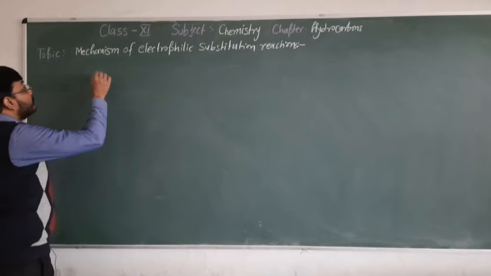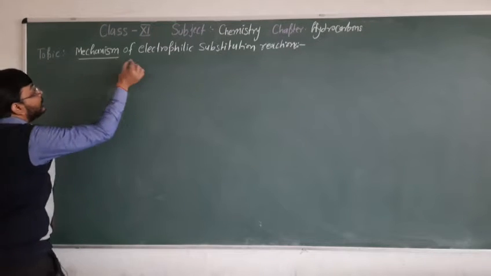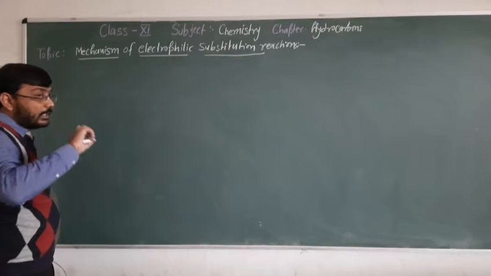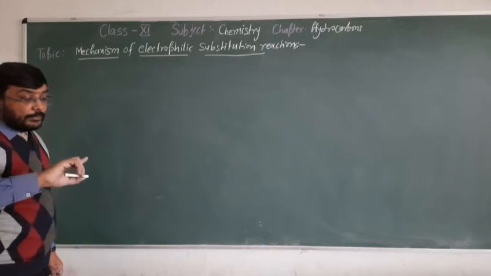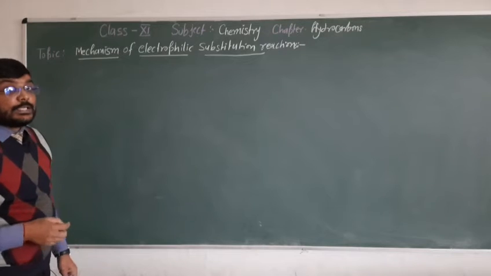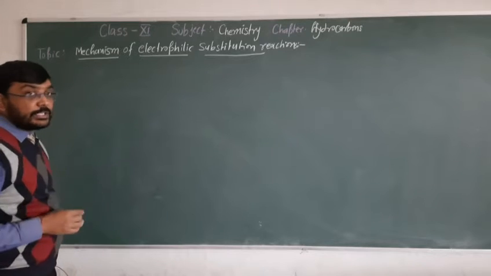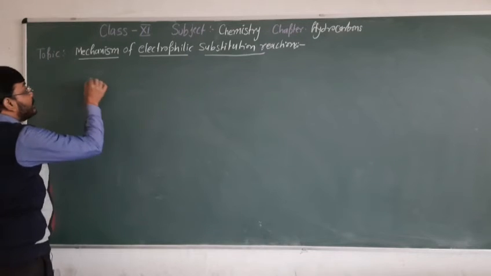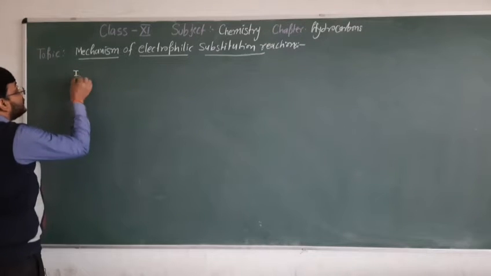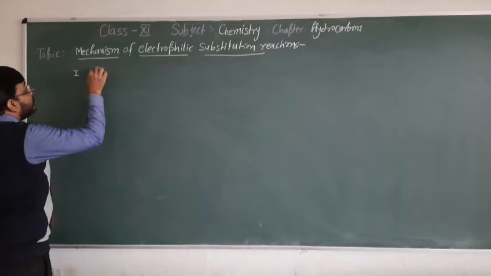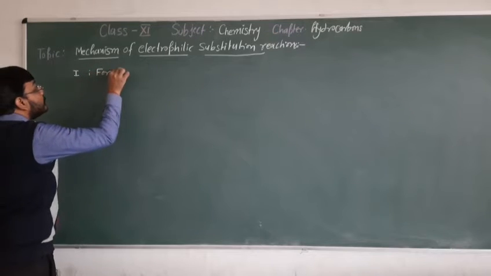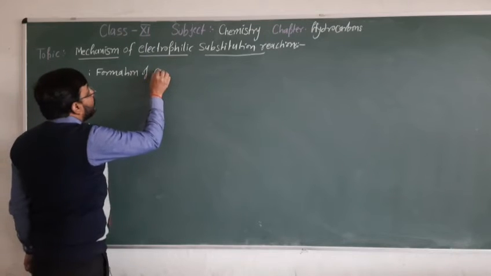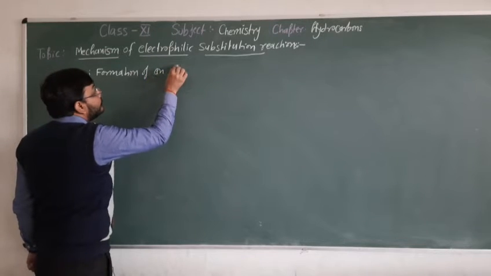So the mechanism of electrophilic substitution reactions illustrates how benzene participates in an electrophilic substitution reaction and gives the respective product. There are three steps. The first step is the formation of an electrophile.